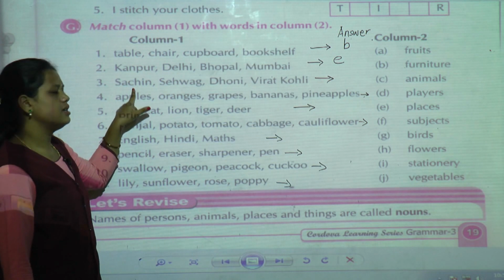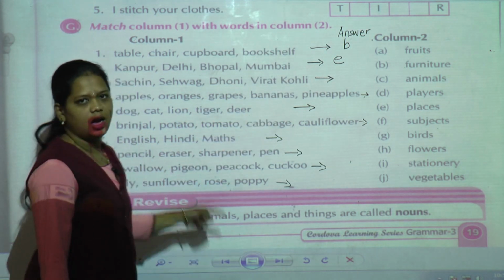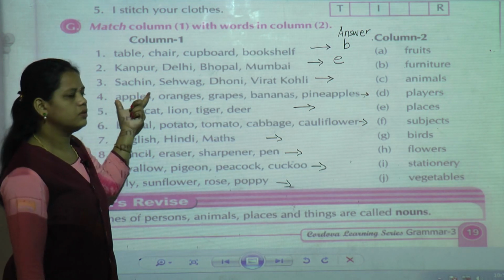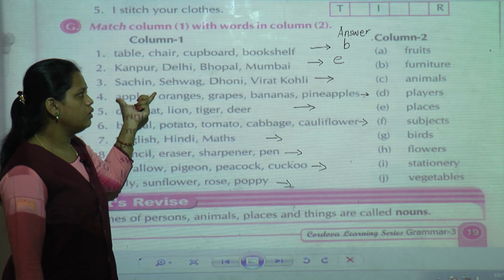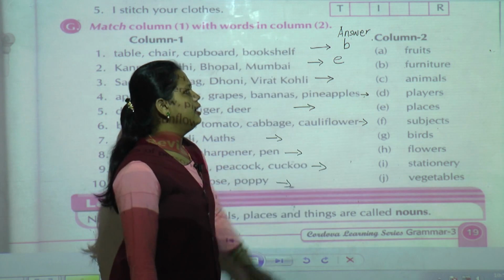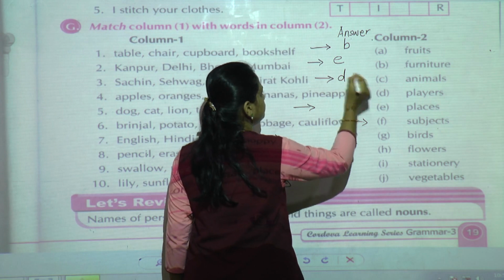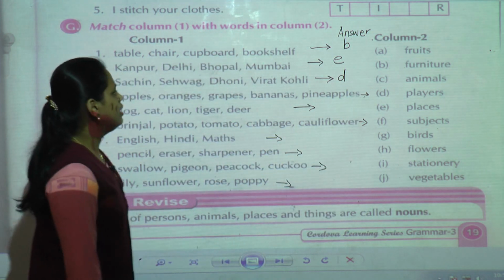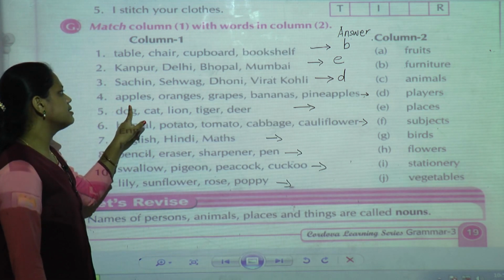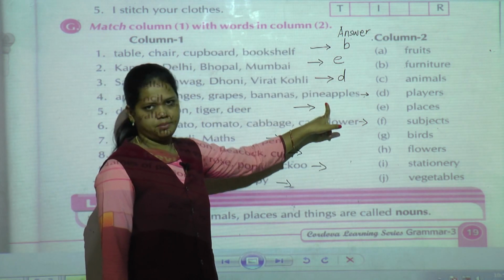Third one, Sachin, Sehwag, Dhoni, Virat Kohli. I know that you all love these batsmen or cricketers. These are the names of the cricketers. So what do we call them? These are all players. So third one answer is D. Players. Next one is fourth one, apples, oranges, grapes, bananas, pineapples.